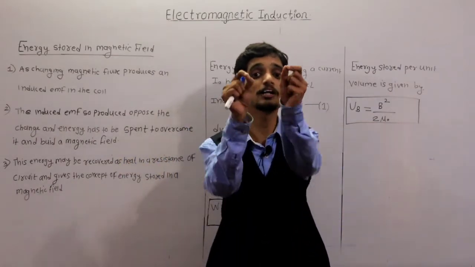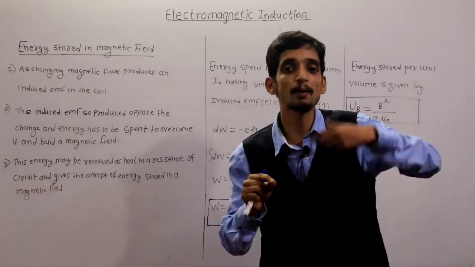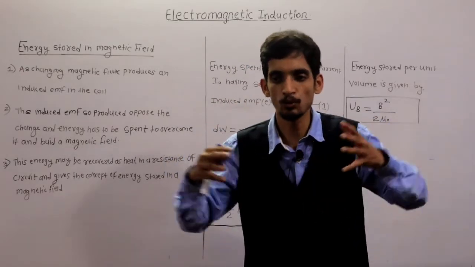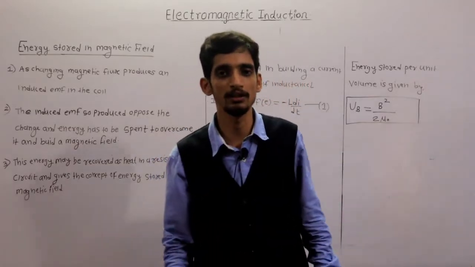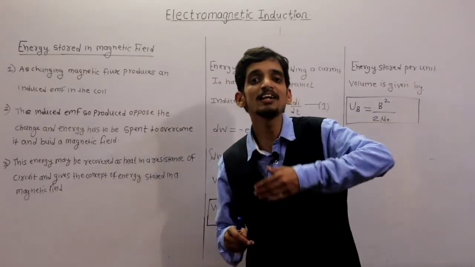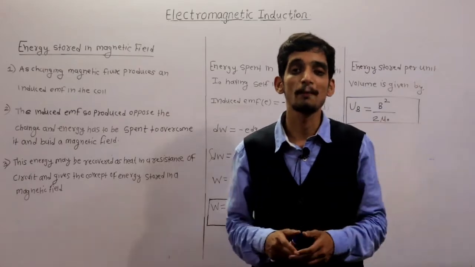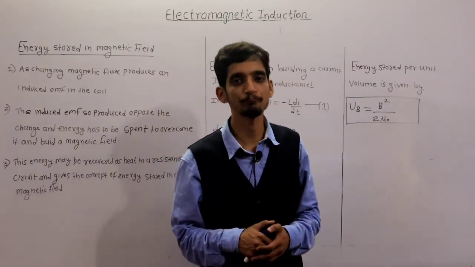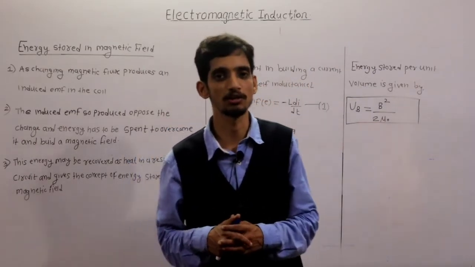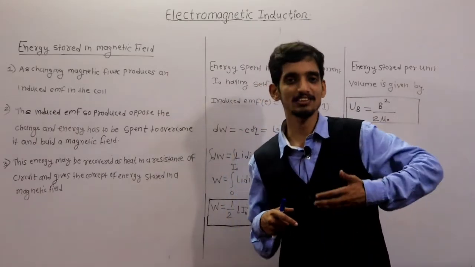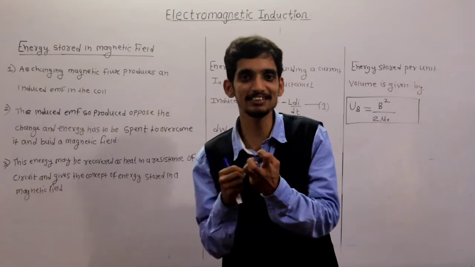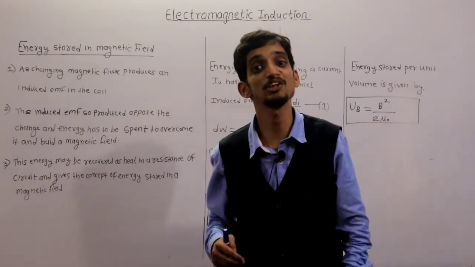Clear? So this energy appears as heat when you connect a resistance across that coil in the circuit, and then the concept of energy stored in the magnetic field comes into the picture. How? Because if something is appearing, it means something has vanished.